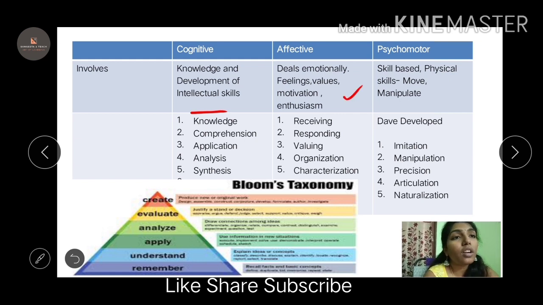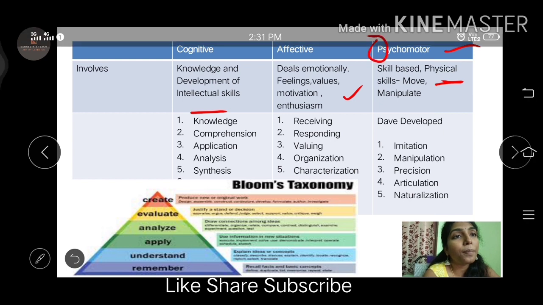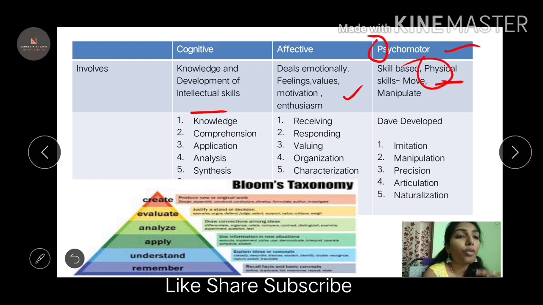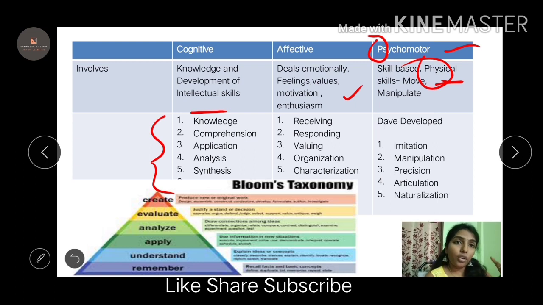Affective. Psychomotor, I said, is based on physical. P for P, that is physical. So you move, manipulate. Now, there are some things that come under the cognitive. Cognitive, what is that actually? When you know a knowledge, when you receive information, a fact, then you try to comprehend it. Comprehension, the second stage, is comprehension. You try to understand the meaning, then you start applying in the application, then you analyze it, you break it into pieces and understand the meaning. Synthesis, you create a new idea for it, and finally you evaluate.